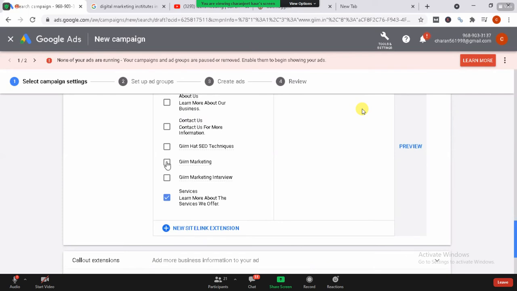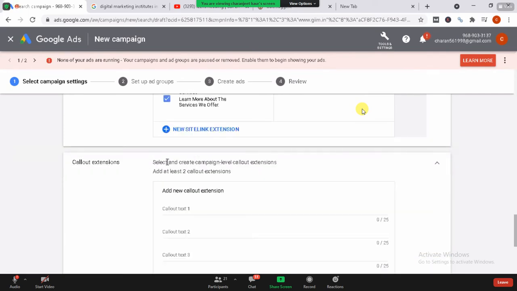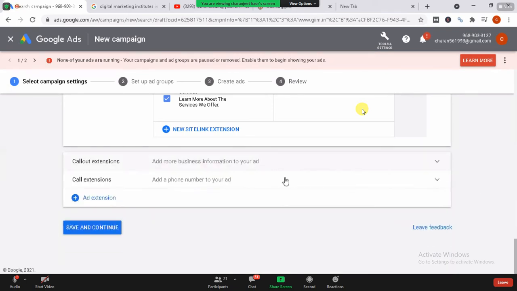Okay. Now, moving forward to the callout extensions. Callout extensions are again for when I need to add something important about these particular sections. I can use this, and if I want to ignore this, I can. And it must be 25 characters for one extension. For another extension, if I want to write more about it, I can go to the next extension, but I can only use 25 characters over here.